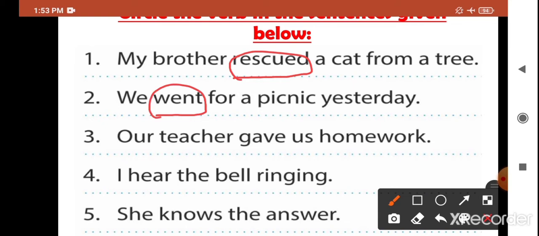Our teacher gave us homework. What did our teacher give us? Homework. But what is the action? She gave us. So the word gave is a verb. I hear the bell ringing. The bell is ringing, but the action is hear. So the word hear is a verb. She knows the answer. Good. The word knows shows the action.